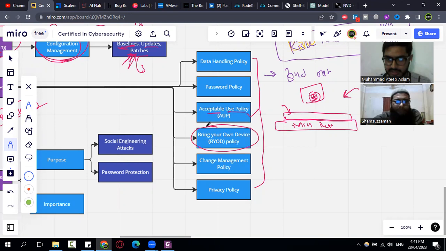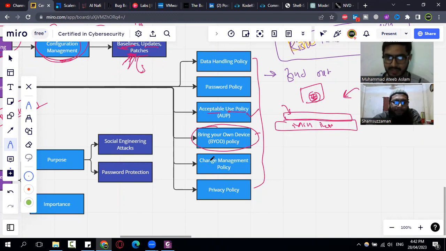Also, there is bring your own device. It's related to personal belongings, like personal tabs, personal mobiles, personal laptops. Whether I can use them or not should come through an organization policy. Exactly.